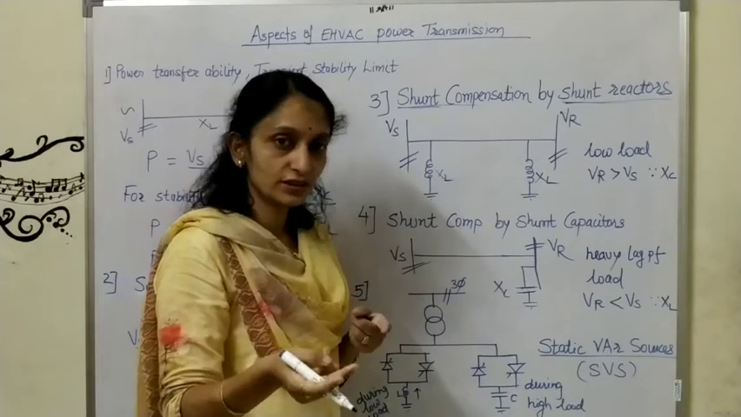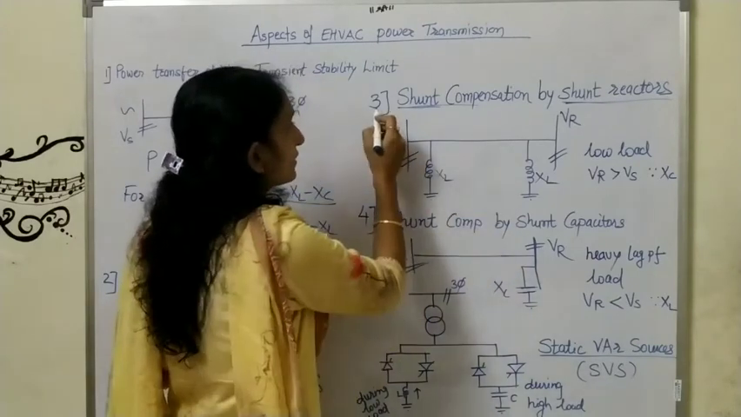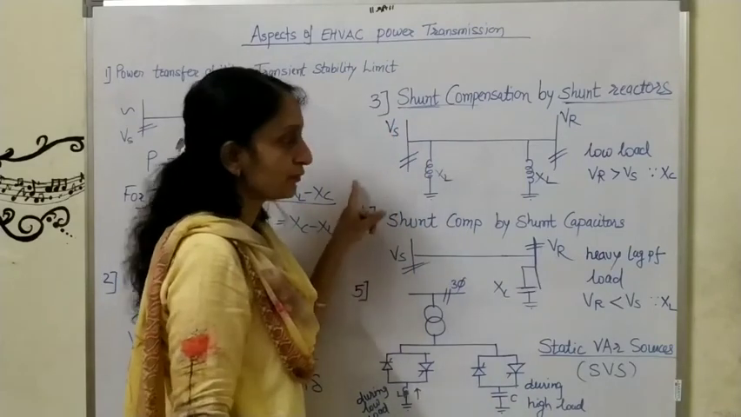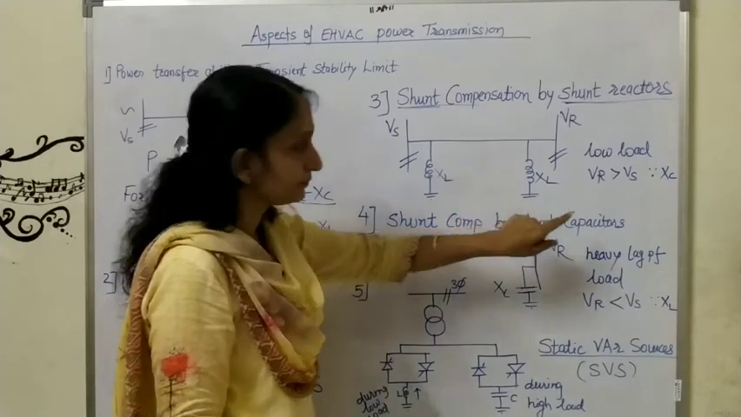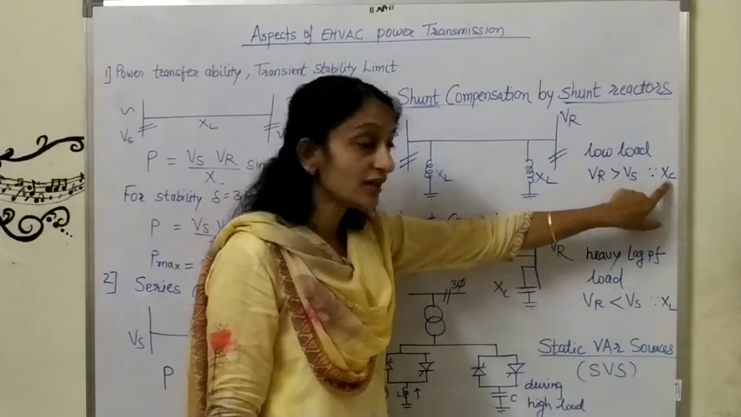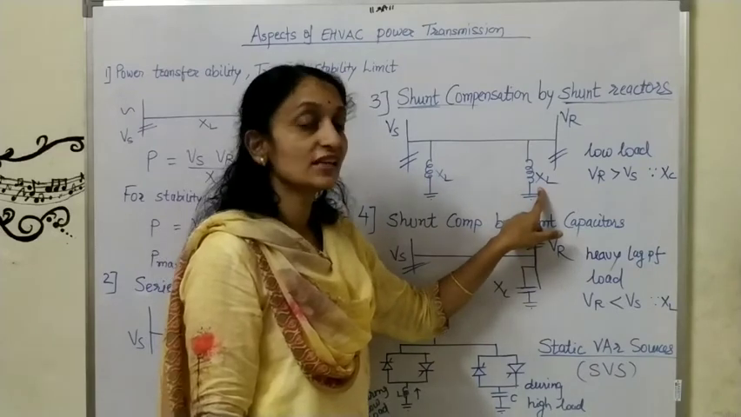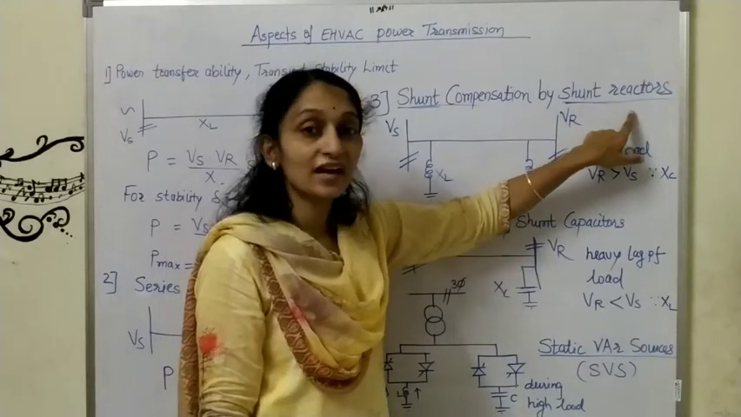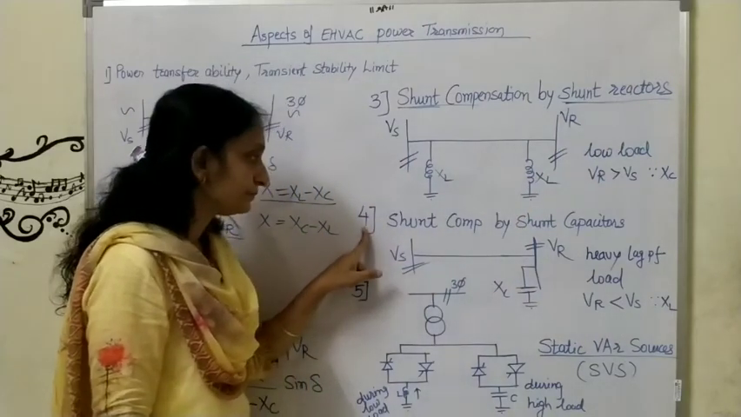Compensation will be both inductive as well as capacitive. Okay, so this is point number 3 that we have seen. To decrease the effect of Xc, we are adding XL. So that is called compensation by shunt reactors. Okay, now next, point number 4.